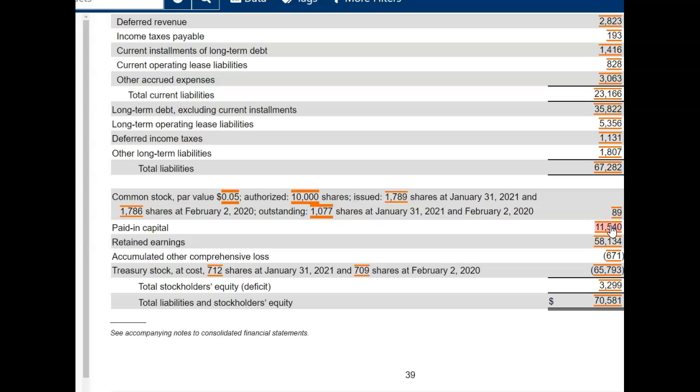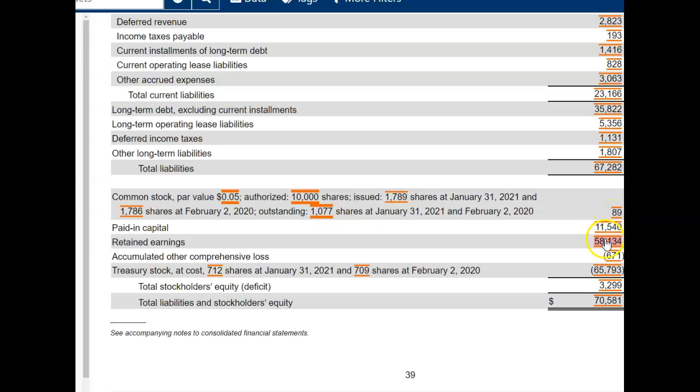We issued it for more than 5 cents. When we sold it in the market, when we were originally issuing the stock, maybe it was $10, right? 5 cents of it shows up here as par value, and the other $9.95 shows up as paid in capital. So when we're evaluating how much money our shareholders gave us, we are going to add these two numbers together, this crazy par value thing plus the paid in capital. That's how much we issued the stock for.